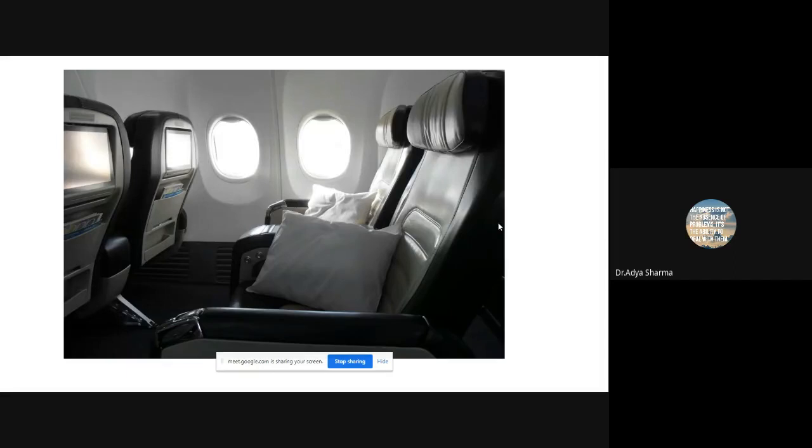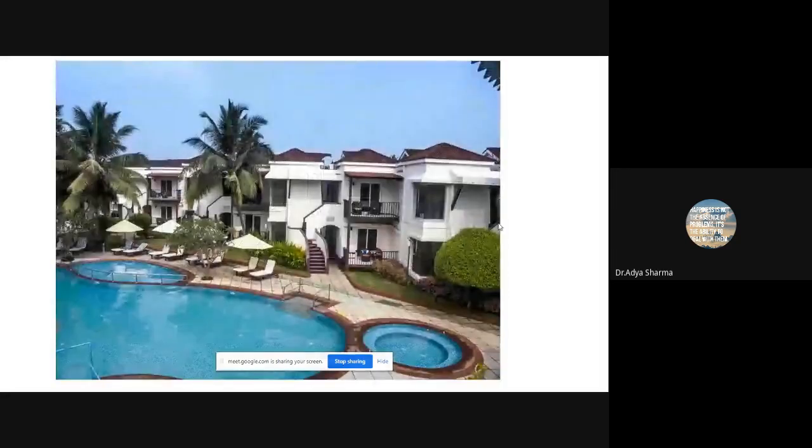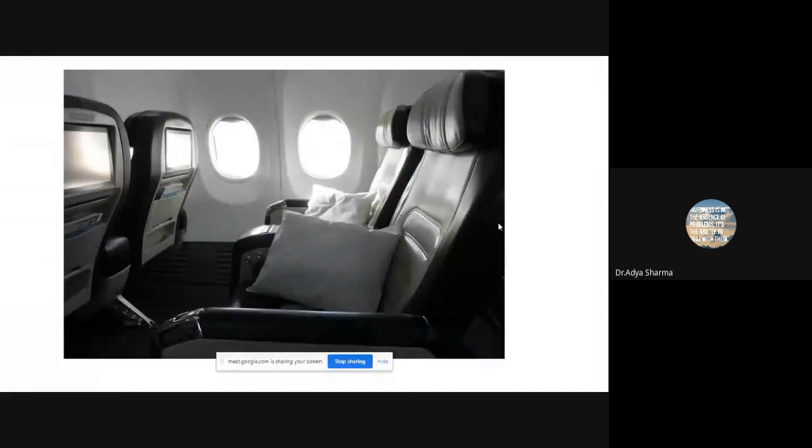If someone is writing in chat, I cannot see that screen. Unmute yourself and speak.